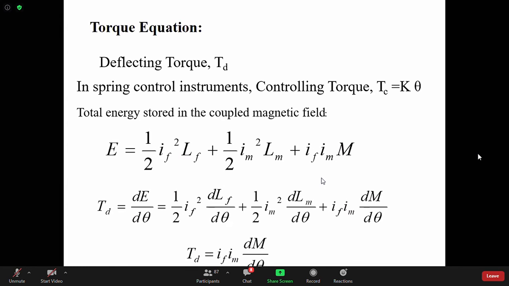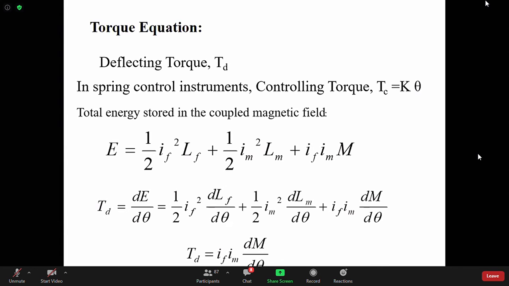Just like one derivation, just like you have derived that energy stored in a coil is half L i squared, just like that. If you assume mutual coupling, then another extra term will be there. The same way, if you integrate for the energy, I_F I_M into M will come. I'll show you the derivation, but also you can find it on Google. Please contact research sir. I'll give you this PPT, and along with that, I'll give you the derivation of this equation.